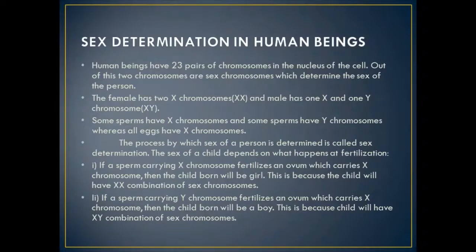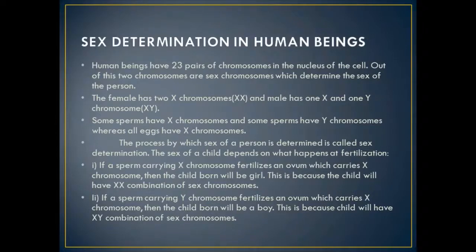So if a sperm carrying an X chromosome fertilizes an ovum which carries an X chromosome, then the child born will be a girl. This is because the child will have the XX combination of sex chromosomes.